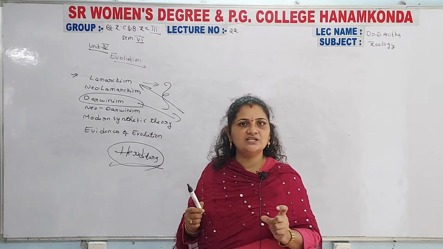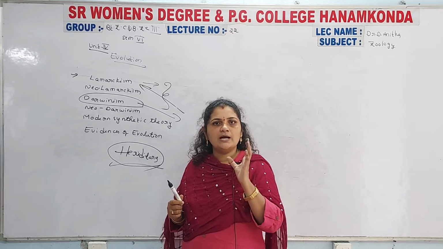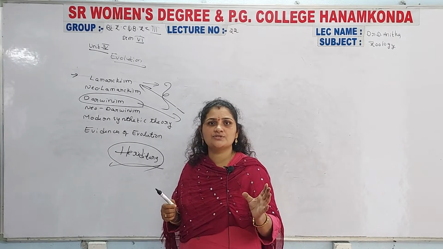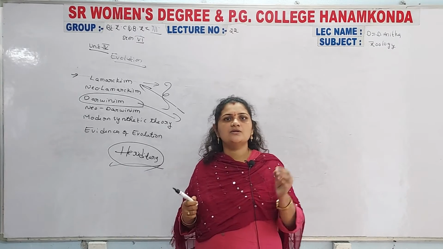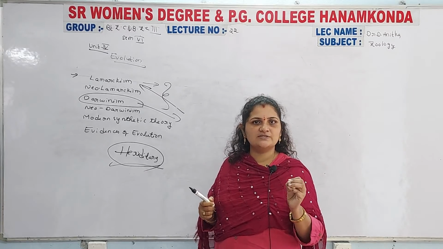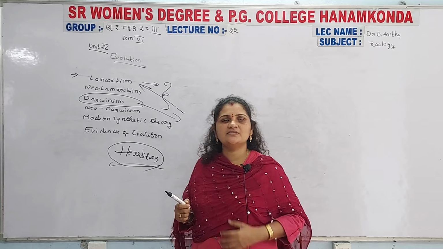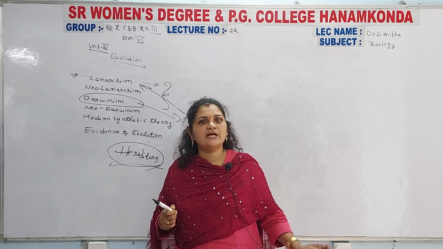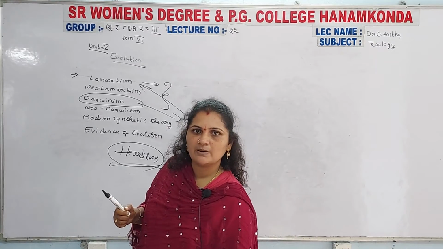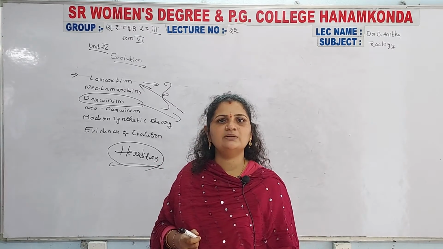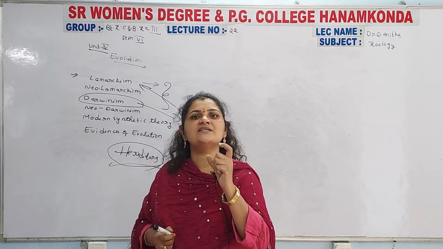So Darwinism and Mendelian laws are almost the same. Both scientists explained that the phenotypic and genotypic changes occurring in a population are based upon their genetical structure.